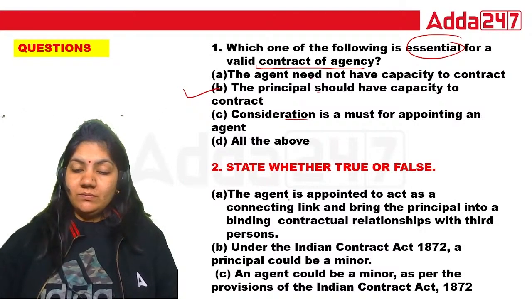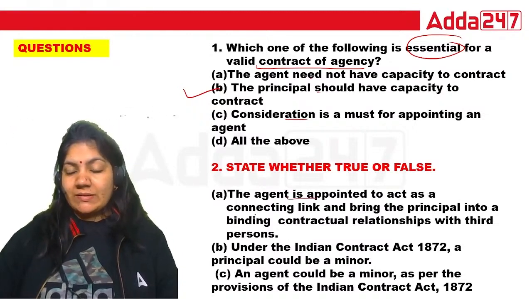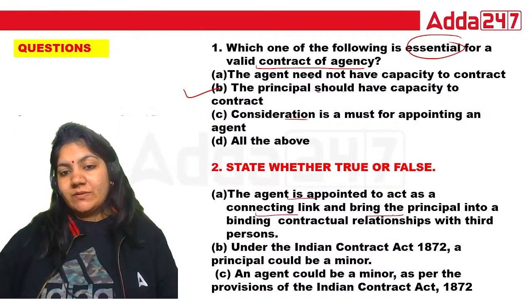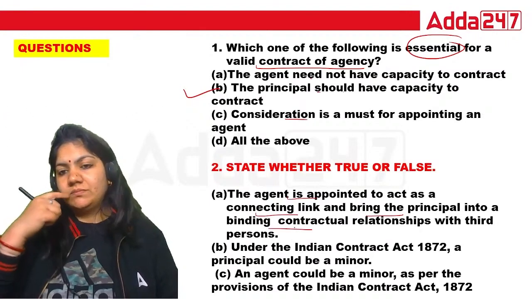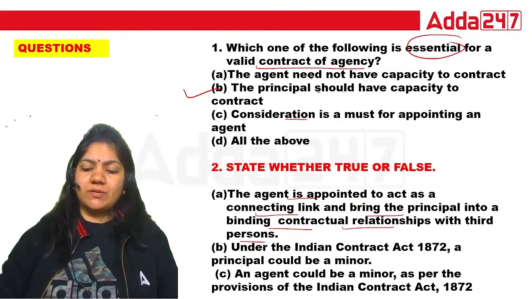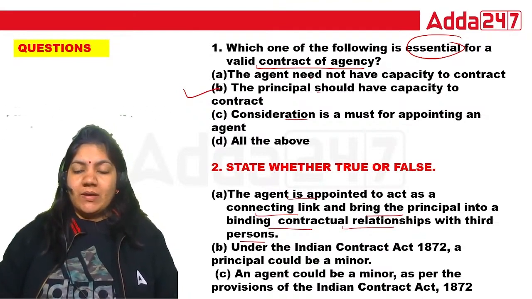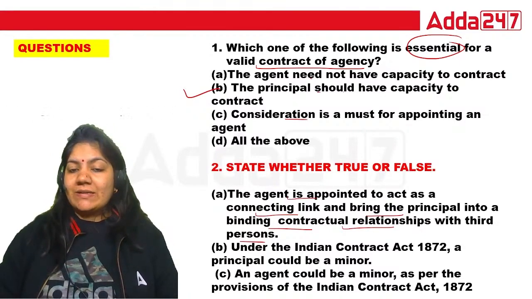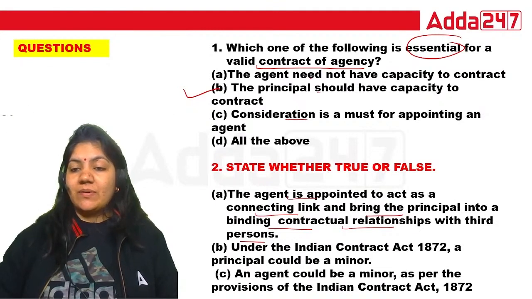Okay? True and false. An agent is appointed to act as a connecting link and bring the principal into a binding contractual relation with the third person.